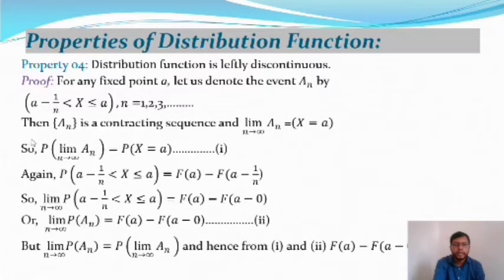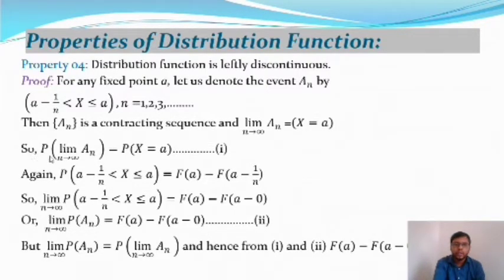So A_n is a contracting sequence, and the limit as n tends to infinity of A_n is the event a less than X less than or equal to a, and that means this equals X is equal to a. So as we put the limit n tends to infinity, this goes to an event, and the event will be X is equal to a.